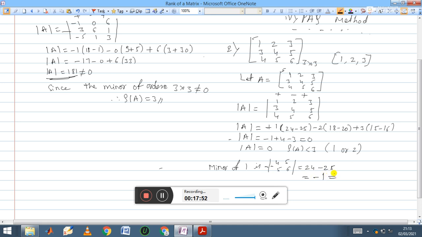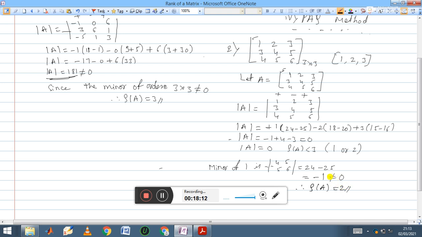So minus 1 means this is not equal to 0. So then any one of the minors of order 2 cross 2 is not equal to 0, then the rank of the matrix is 2. Then here we can decide directly the rank of the given matrix is 2.